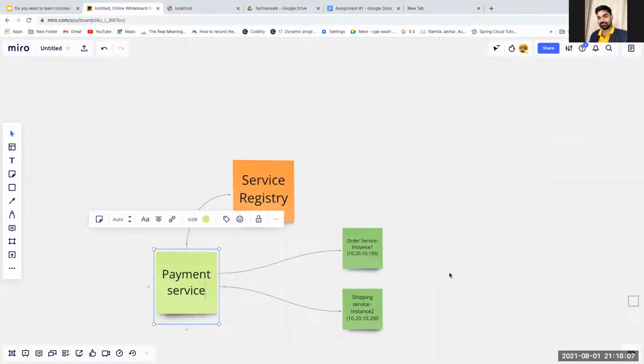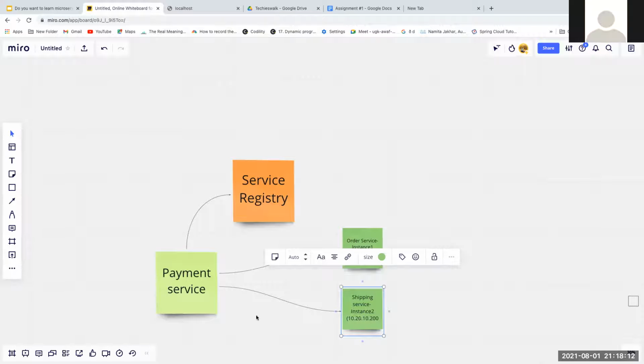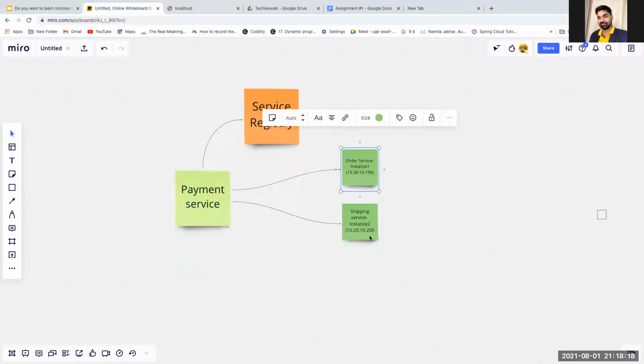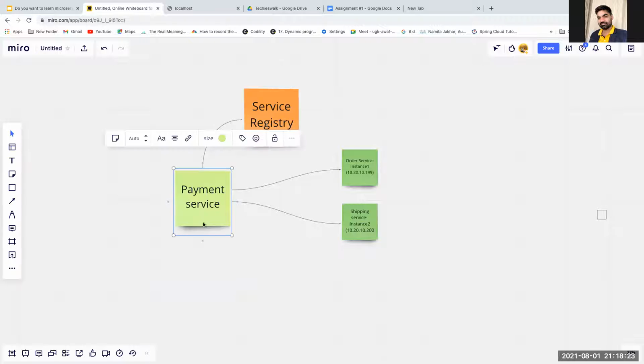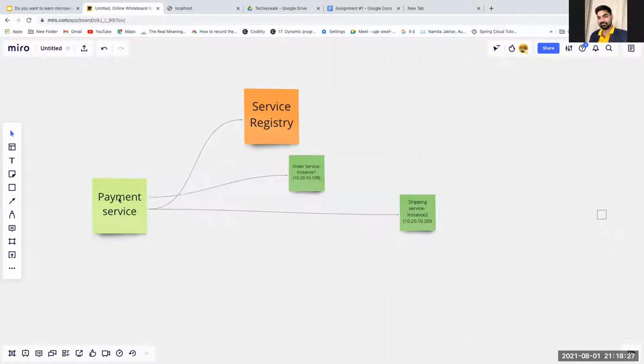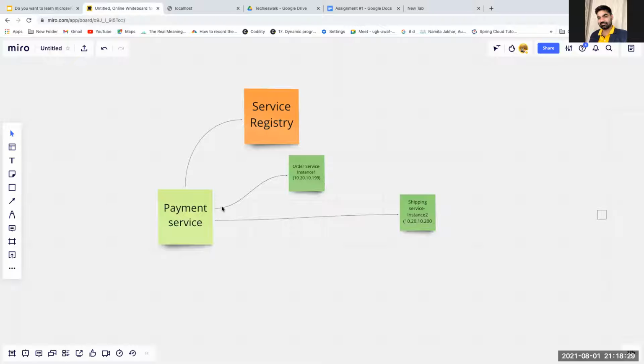Okay. So you can see, if the payment service wants to talk to the order service and shipping service, the challenge is these IP addresses. This one is running on 199 and this one is running on 200. They may change in the cloud environment. So the payment service should not directly talk to the order service and shipping service. Instead, what should ideally happen?